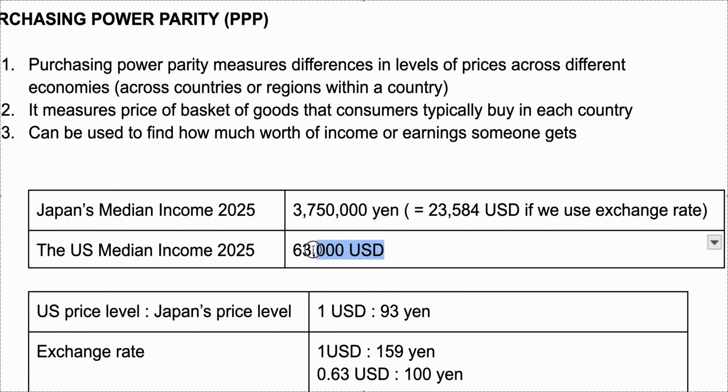Because again, U.S. median income is $63,000 and Japanese people are earning less than half of that, almost one third of that, which could be surprising. It's basically saying that if this is true, Japanese people are like three times poorer than U.S. people. They're earning one third of what U.S. people are earning. However, that is not true. Well, if you visited Japan, maybe you know that. Their living standard is not like one third of U.S. people.